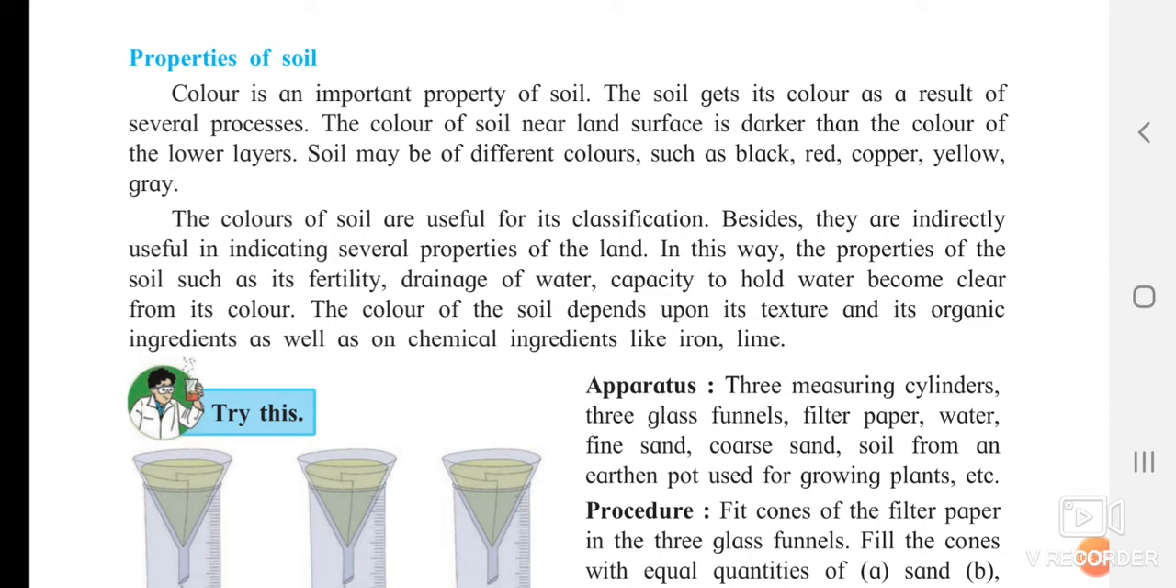The drainage of the soil. Drainage of water means how fast that soil is absorbing water. Capacity to hold the water means how long it can hold the water. It is depending upon its color. The color of the soil depends upon its texture and its organic ingredients as well as chemical ingredients such as iron and lime. Sometimes we add fertilizers, which can determine the color of the soil.